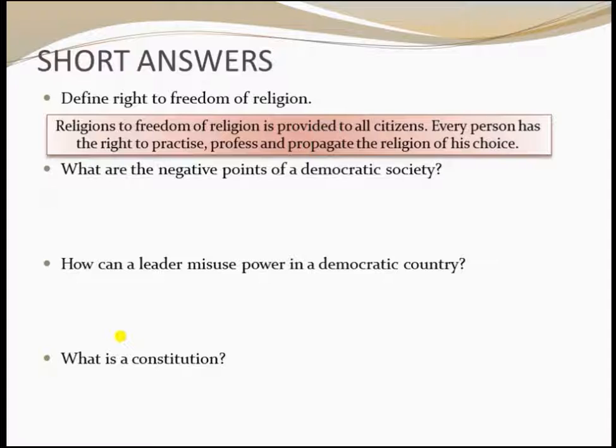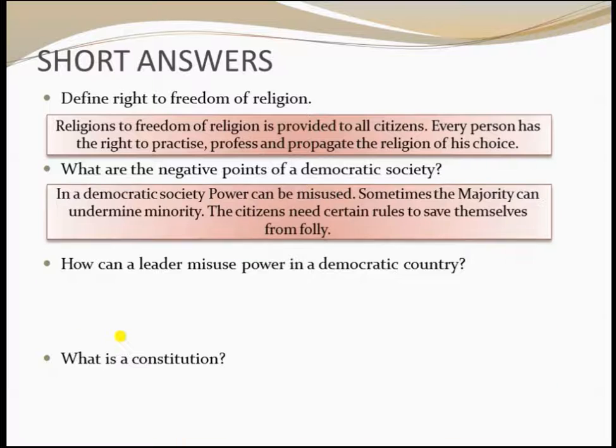And what are the negative points of a democratic society? In a democratic society, power can be misused. Sometimes the majority can undermine the minority, and the citizens need certain rules to save themselves from folly.